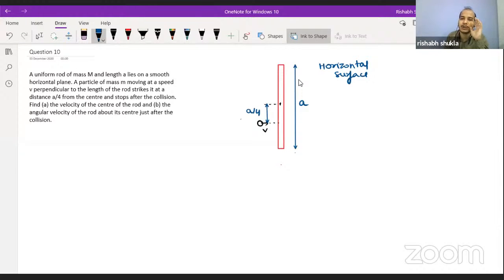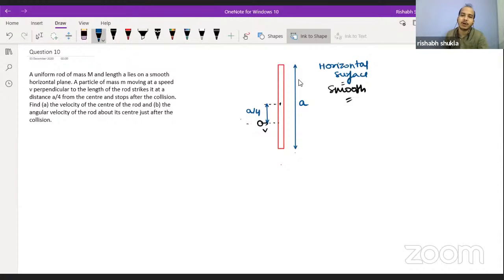So you have to do nothing. You just have to keep in mind that this whole rod is kept on a smooth horizontal surface. The smooth term is very important to us. If the system is smooth, if there is no friction loss, then we can go straight away for conservation of linear momentum.